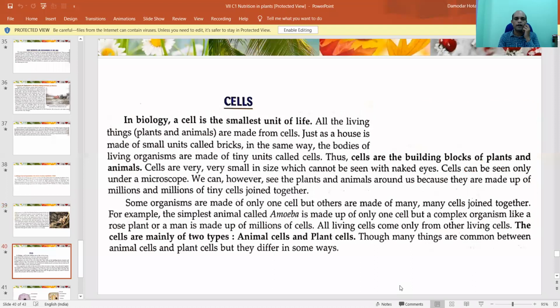Then, as I have told you, what is a cell? We have discussed it earlier. Cells are the bricks of the wall, exactly.